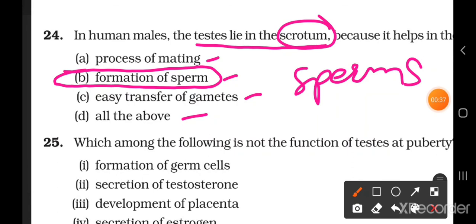Sperms are formed inside the testes, but this production of sperms requires lower temperature than the body, and that is why the scrotum, which contains the testes, lies outside the abdominal cavity. So the function of testes is formation of sperm.